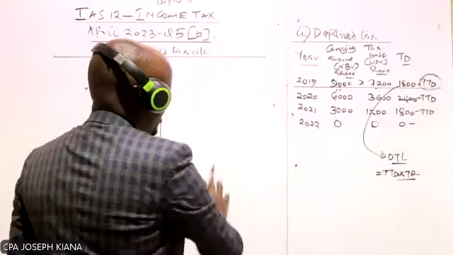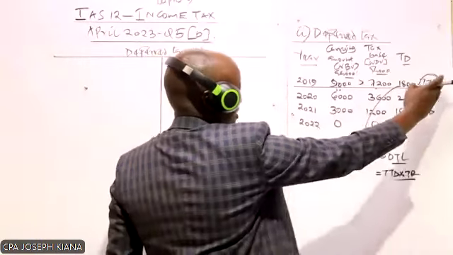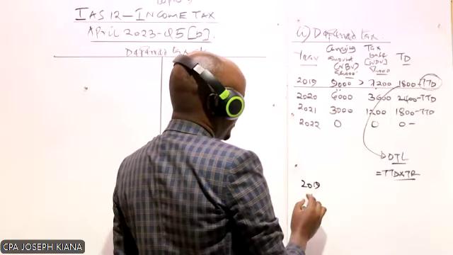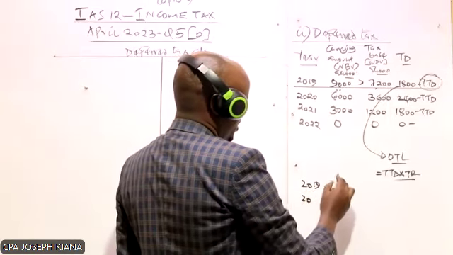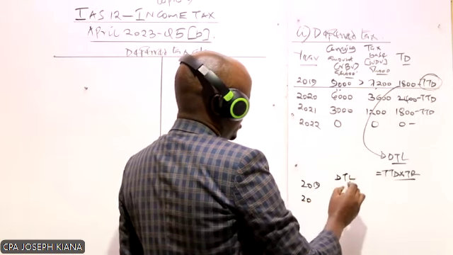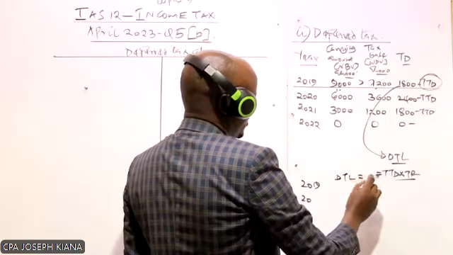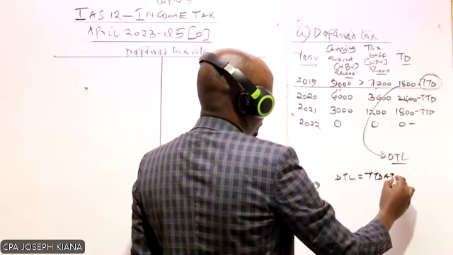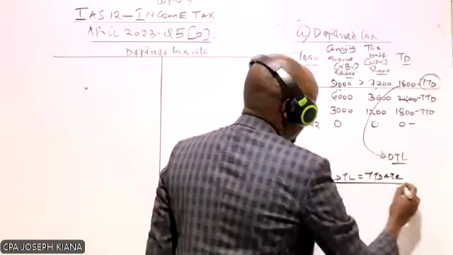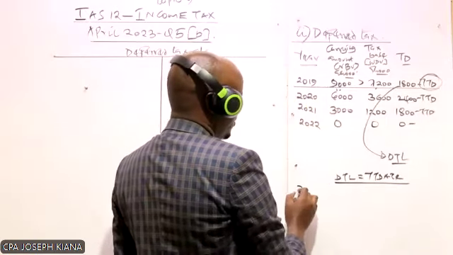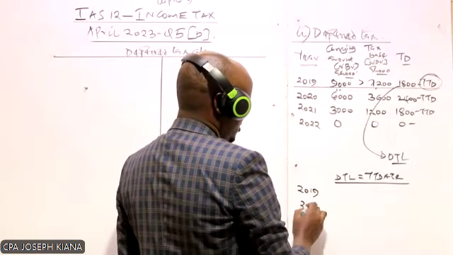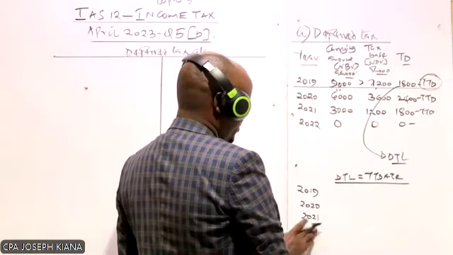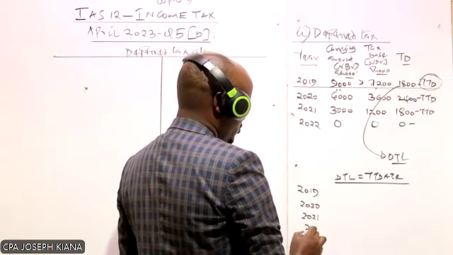Even before we prepare this, can we compute? Because in the 3 years, we have taxable temporary difference. We need to compute now the deferred tax liability, which will be equal to the taxable temporary difference times the tax rate. So we compute this for 2019, 2020, 2021, and 2022.